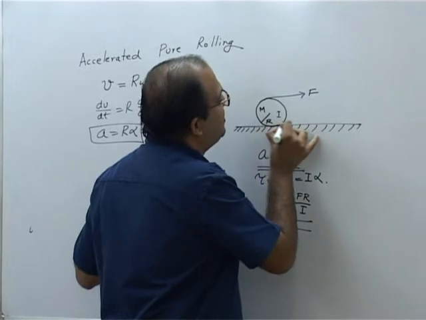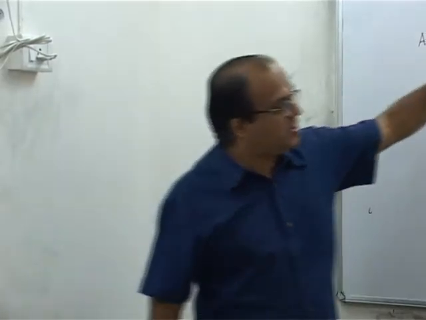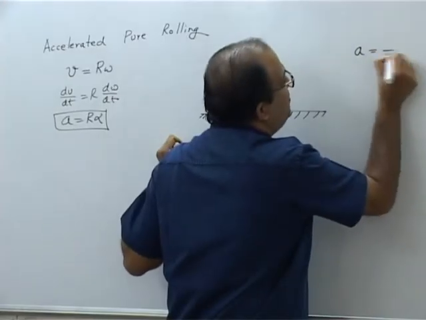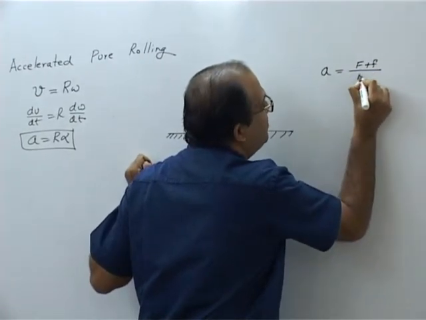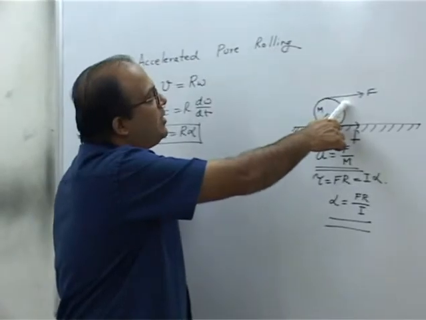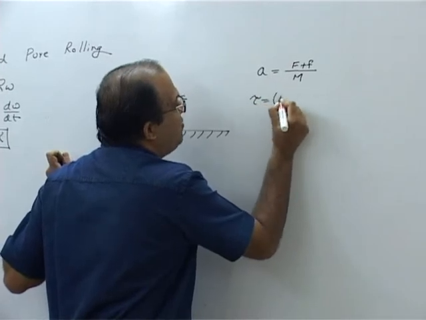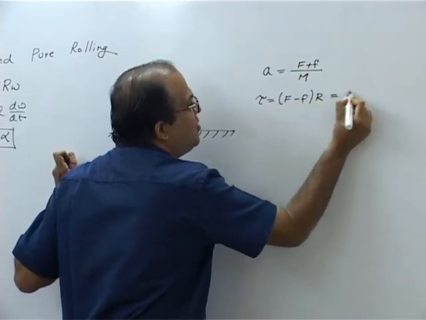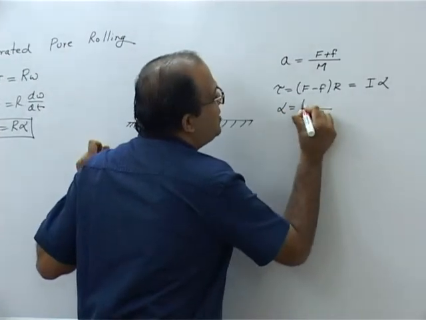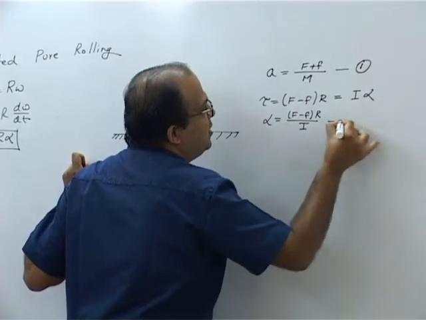Let us assume that friction is acting in the forward direction for mathematical analysis. Now, these two together will cause the linear acceleration given by A equal to (F plus f)/M. These two will also create a torque. The torque will be clockwise for capital F, anti-clockwise for small f. The torque is (F minus f) into R, and that is equal to I alpha. So alpha will be equal to (F minus f) into R by I. This is equation 1, equation 2.